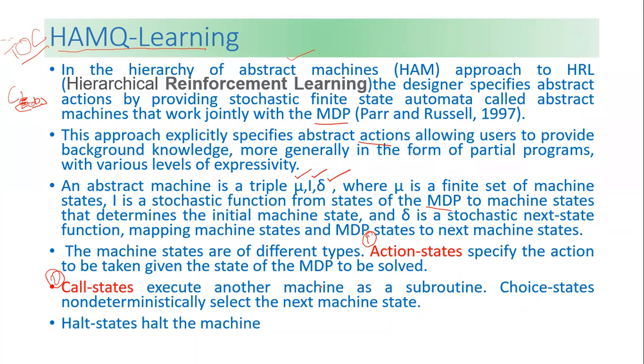Call state means it executes other machines as a subroutine. That is the important thing, as a subroutine. Choice states non-deterministically select the next machine state. And then there is the hold state, and hold state means hold the machine. So these things we are using in it.